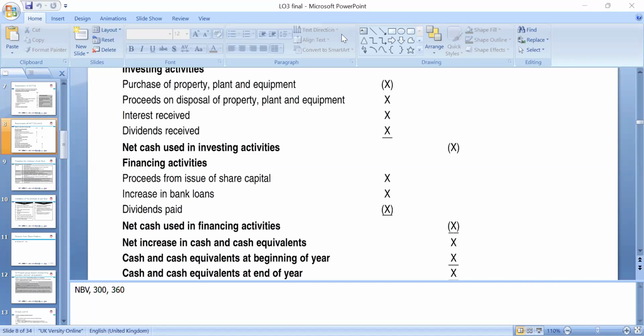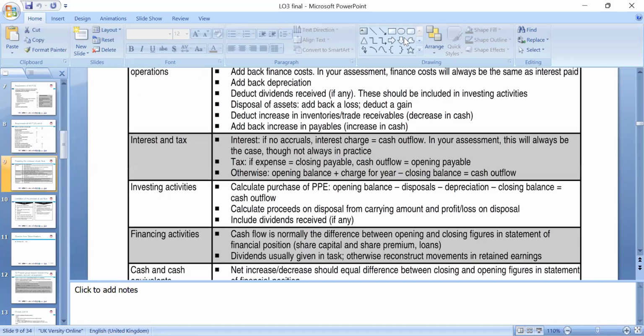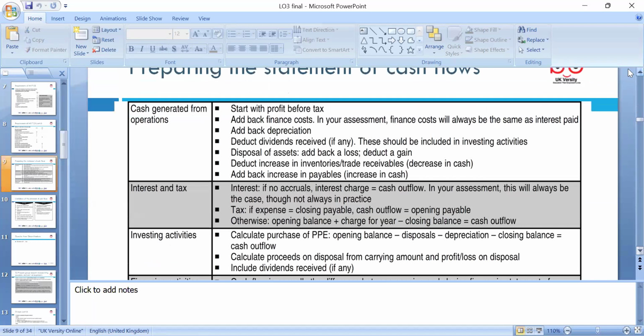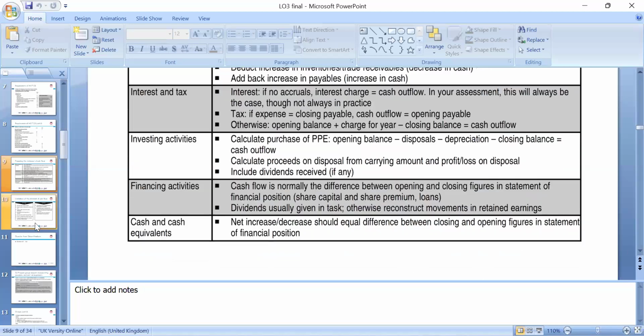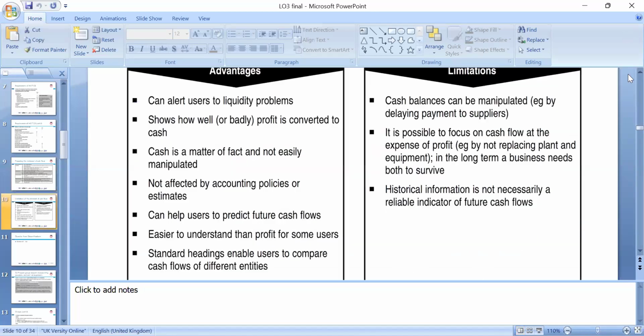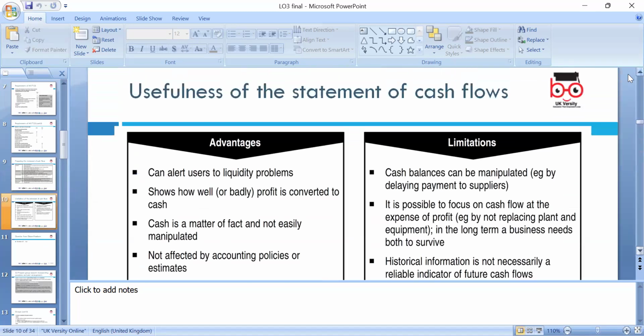Okay, so we went through investing, operating, and financing activity. We really need to combine their cash flows, how much we have under each: the parent, subsidiary, and associate, the cash generated from operations, interest and tax, investing activities, changes in financing activities, and cash and cash equivalents. That's what we need to look at when we go through the activities. When we do the assignment discussion, we'll add these examples to address the learning outcome.